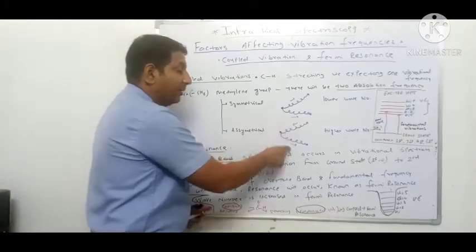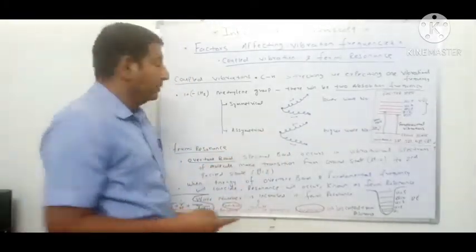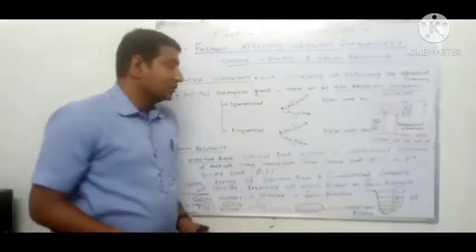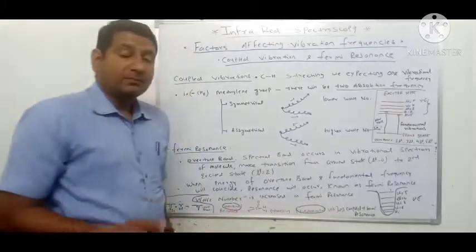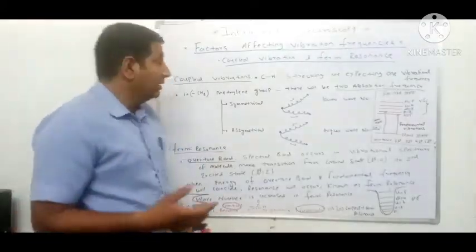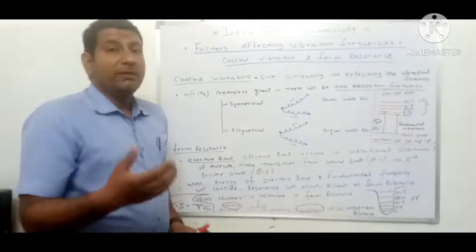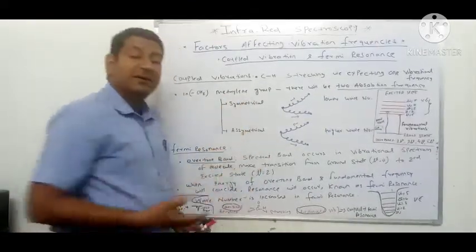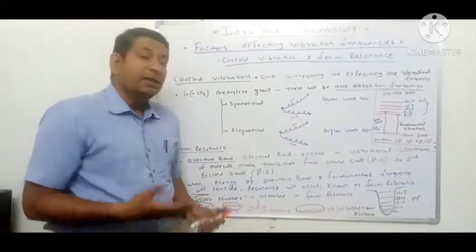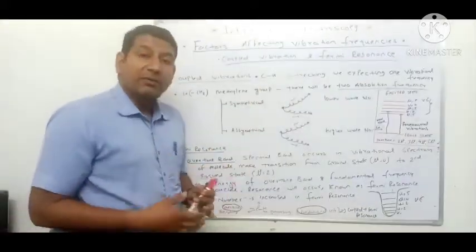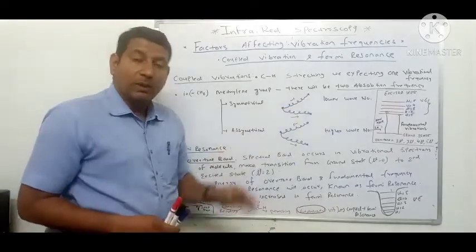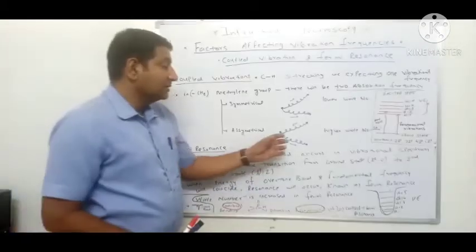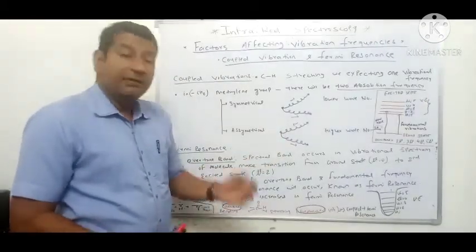This is why it is known as asymmetrical vibration, and in the methylene group it is associated with higher wave number. So whenever a molecule has symmetrical and asymmetrical absorbing frequencies, the symmetrical stretching frequency is always associated with lower wave number, and the asymmetrical stretching frequency with higher wave number.